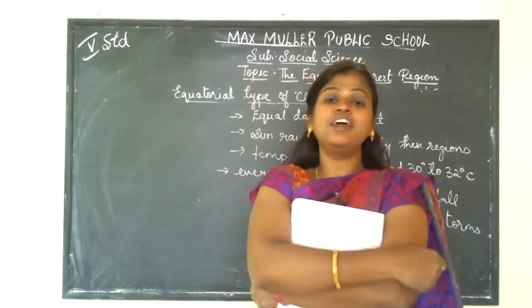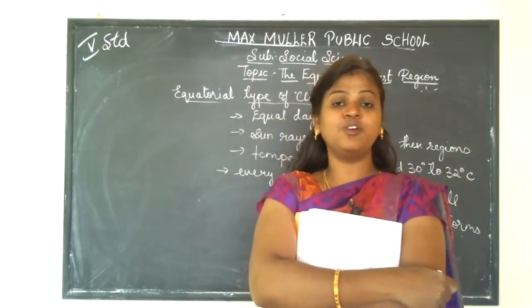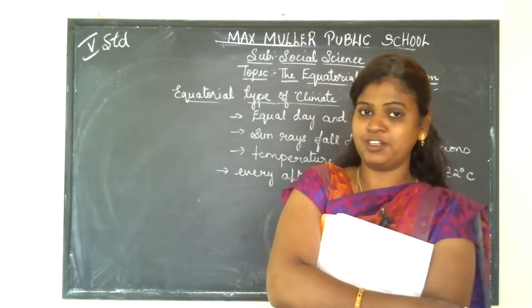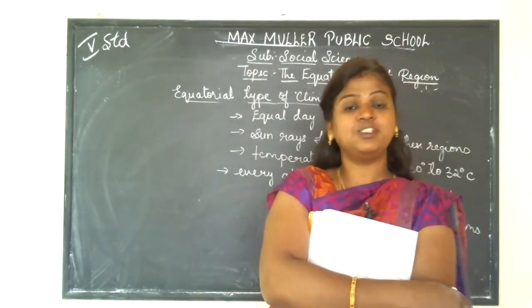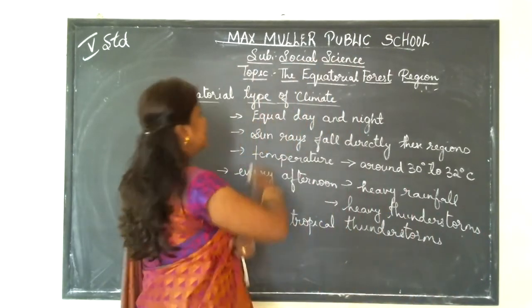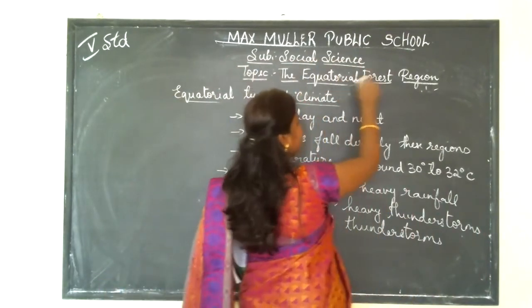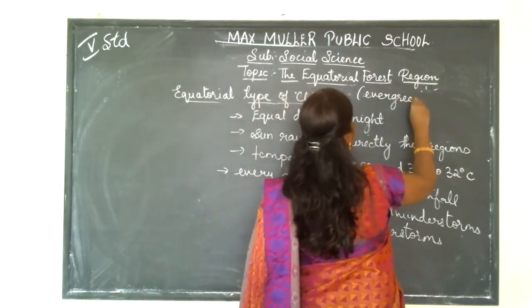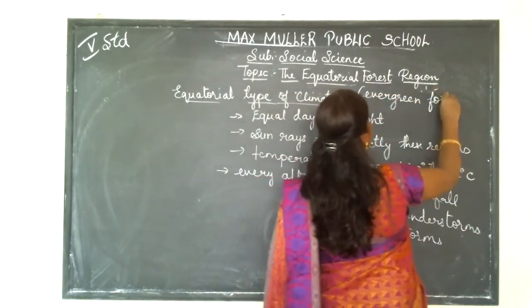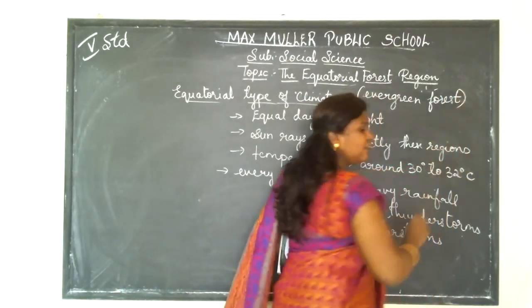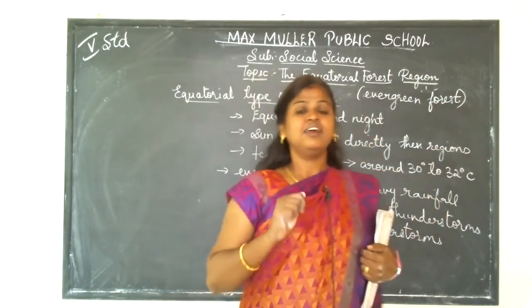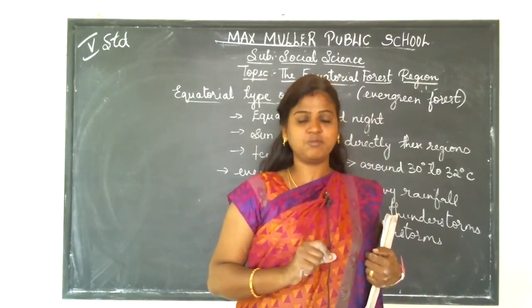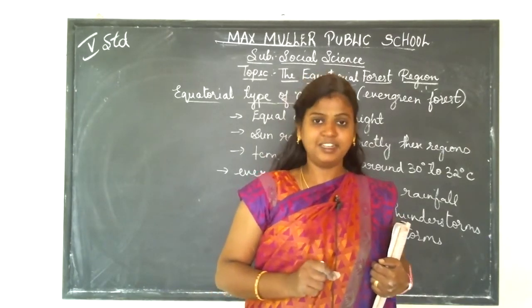I told you in the first lesson that the Amazon rainforest is also called tropical rainforest, and that it is also called evergreen forest. So the equatorial forest regions are also known as evergreen forest. Why is it called evergreen forest?